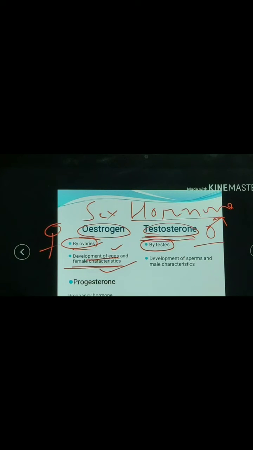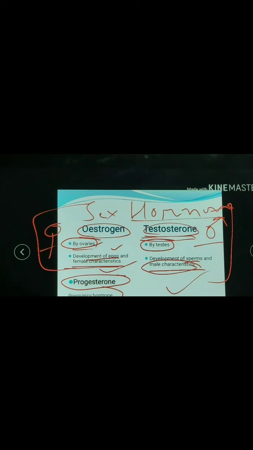It helps in the development of sperm, which is a male sex cell, and it also regulates the secondary sexual characteristics in males. Clear? So the ovary and testes are the two glands which secrete sex hormones. The ovary secretes estrogen and the testes present in males secrete testosterone hormone.